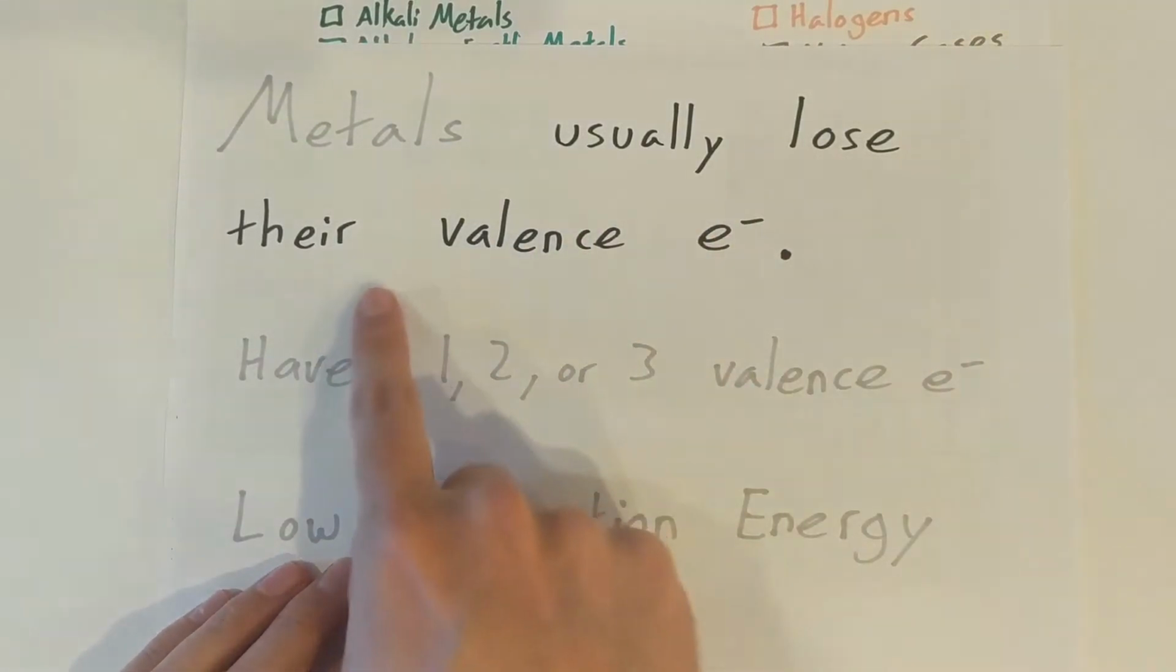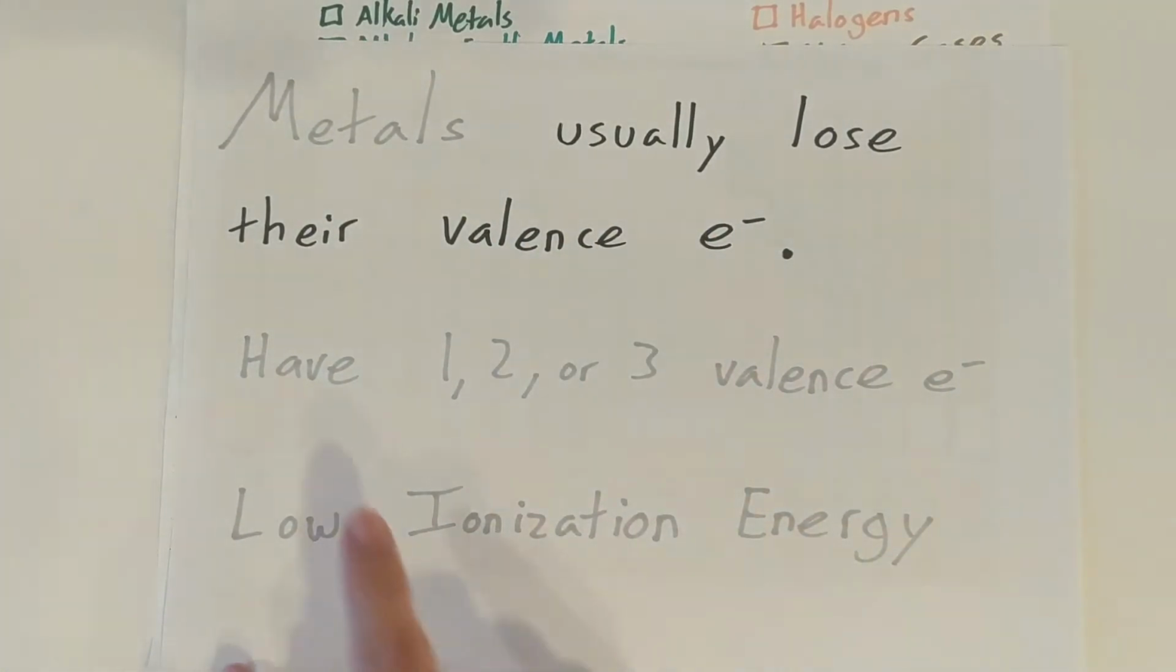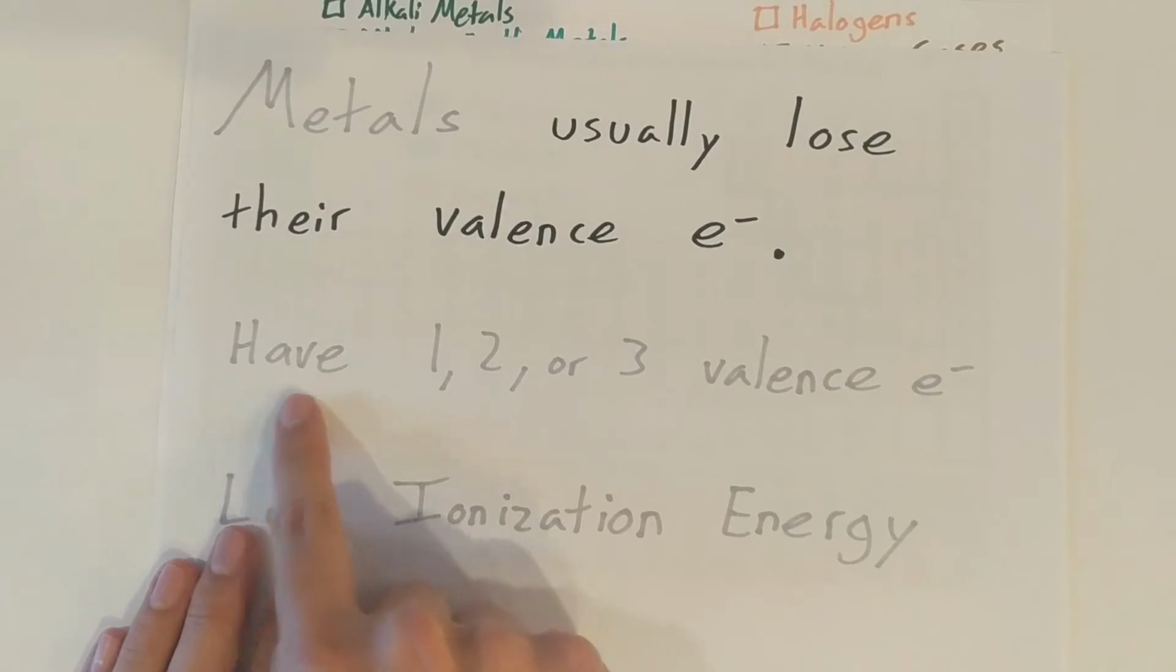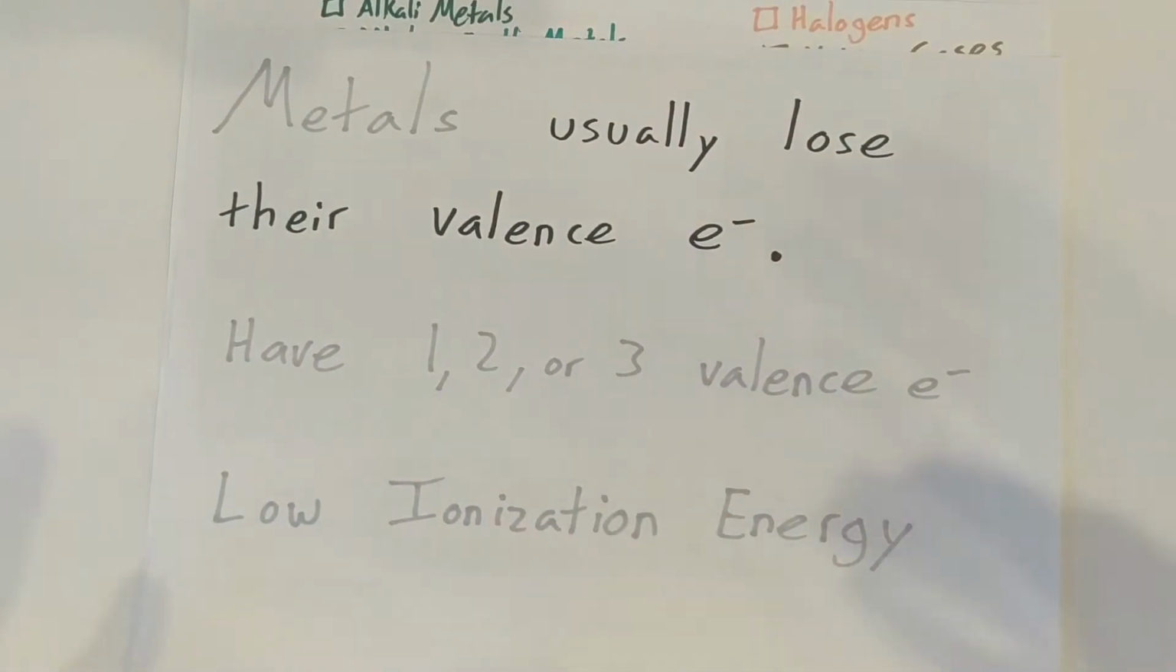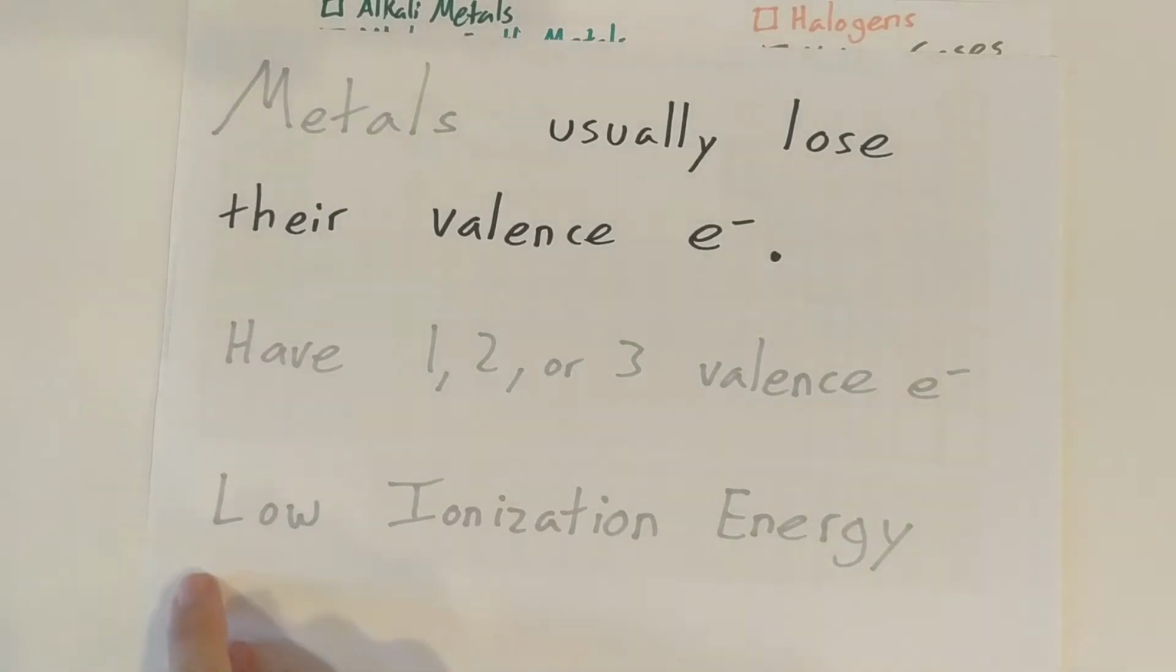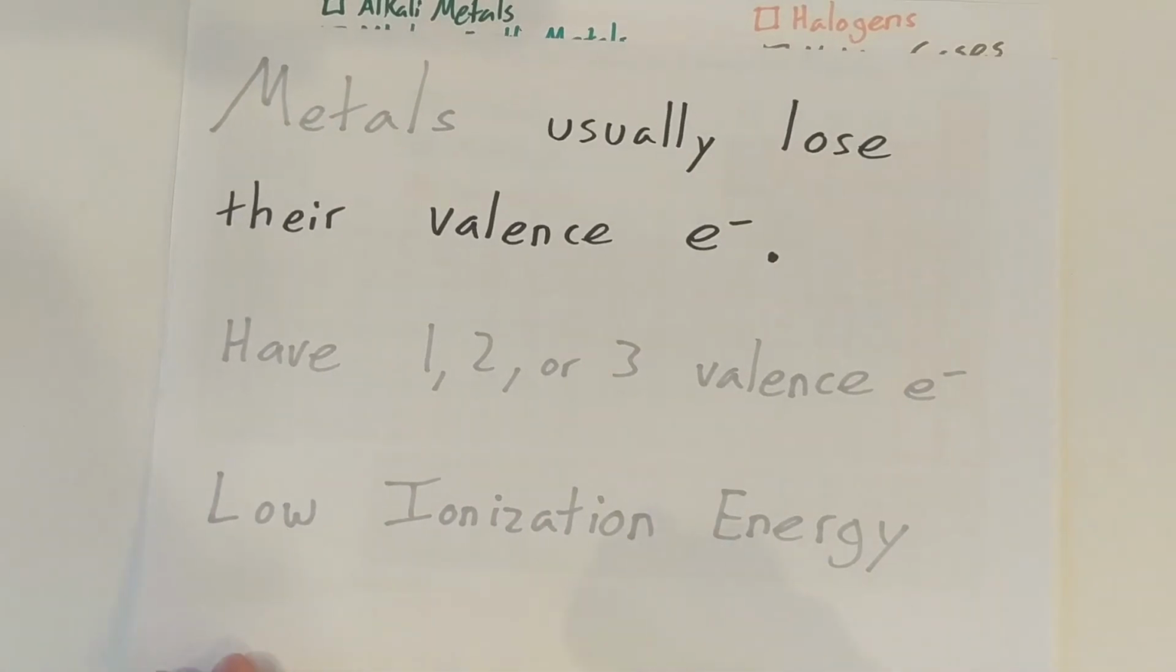Metals usually want to lose their valence electrons. This is because, in general, they usually have 1, 2, or 3 valence electrons, so it's easier to lose them than to gain all the way up to 8. They'd have to gain a lot more than how many they're losing. The other thing is, our metals have low ionization energies, so it's a lot easier for them to lose electrons than to gain them.